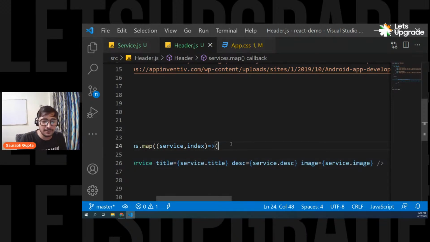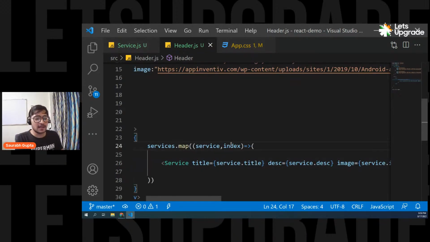Are we clear, everyone? Guys, are we clear with this? Please tell me. Guys, it's basic JavaScript, right? We are looping it and now we simply pass the service here. Previously we passed nav link, now we are passing service and we are passing some really big data. It's not a simple data, it's big data. Now it's not only a nav link like home, about. Now we have 3 sets of data.